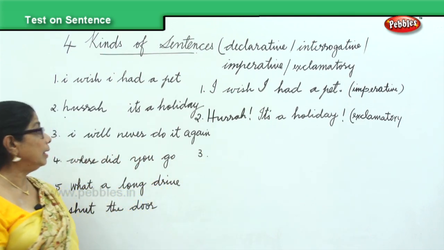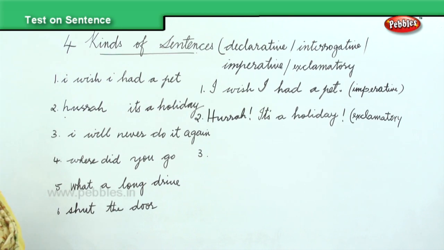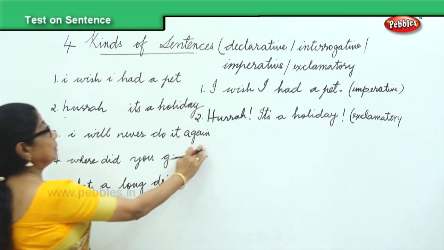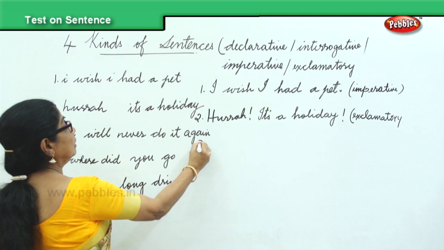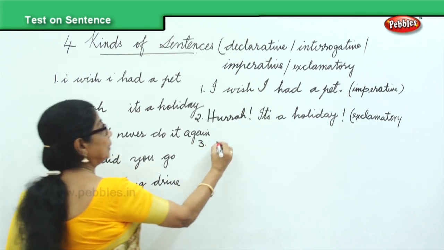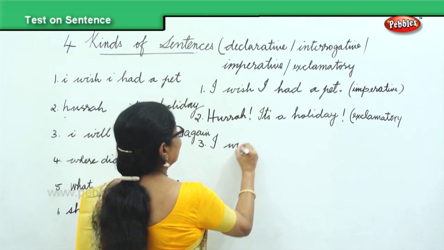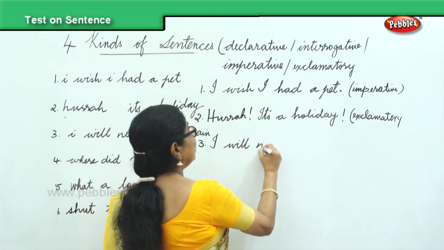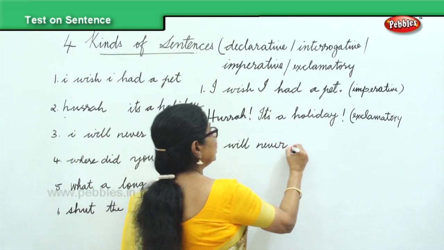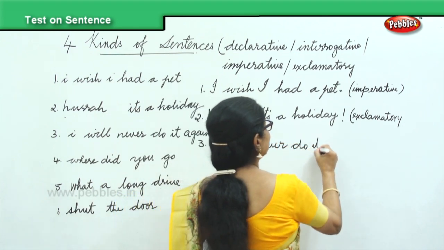Next one, third one. I will never do it again. A correction has to be done. I, capital I, will never do it again.